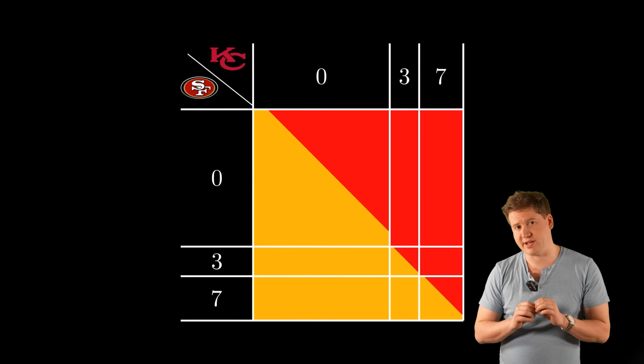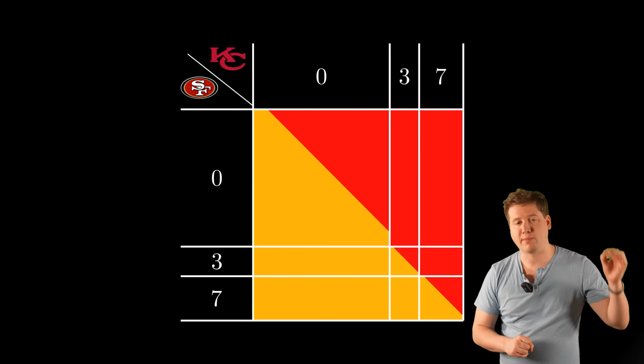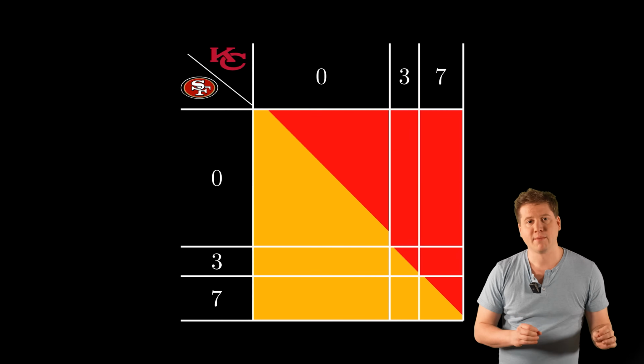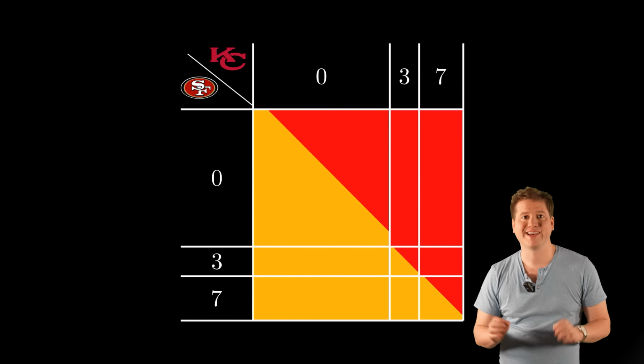Remember, the areas are supposed to represent the probabilities. We can see who is favored by comparing the area of the red region to the area of the gold region. But even with that adjustment, this picture still makes it look obviously better to go first. So we still don't have a good story for what Coach Andy Reid is thinking.